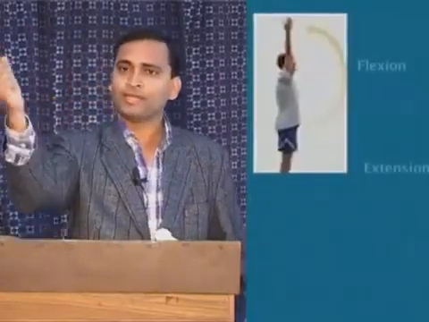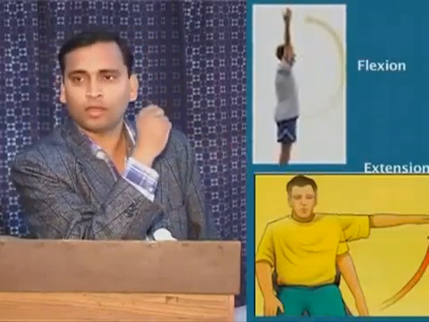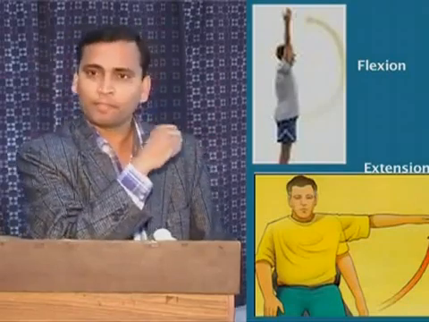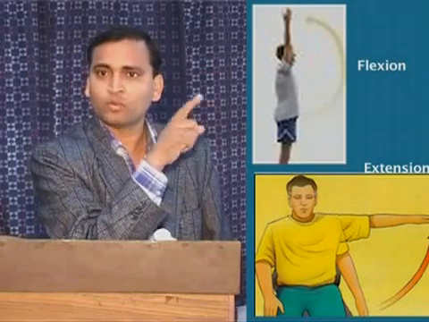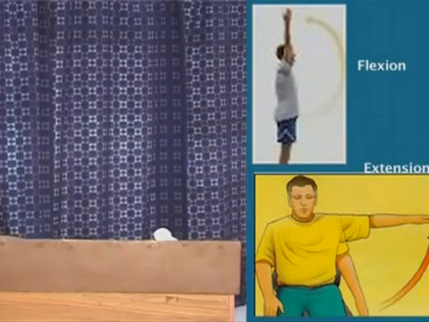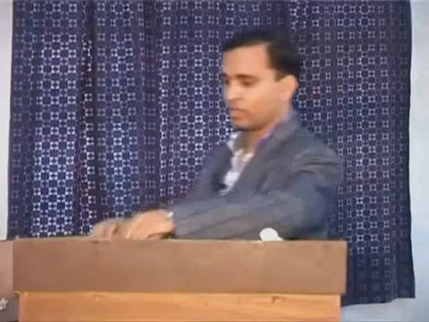Now come to the elbow joint. The elbow joint is the next joint to the shoulder. It is a hinge joint. It has 1 degree of freedom, only flexion and extension. The elbow joint is made up of the humerus and ulna, not the radius. The radius doesn't make any attachment with the humerus. You can see here only your ulna is going to attach with the condyle of the humerus. This is your humerus and this is your ulna.